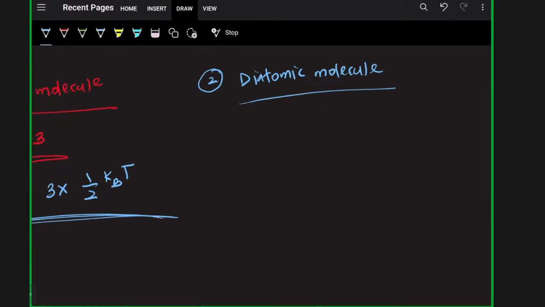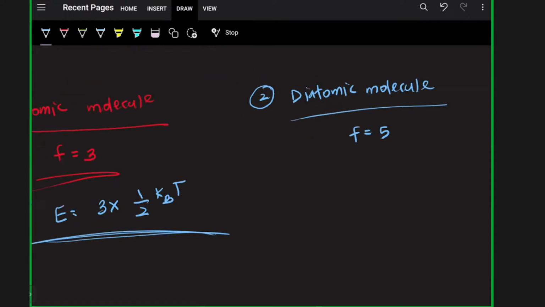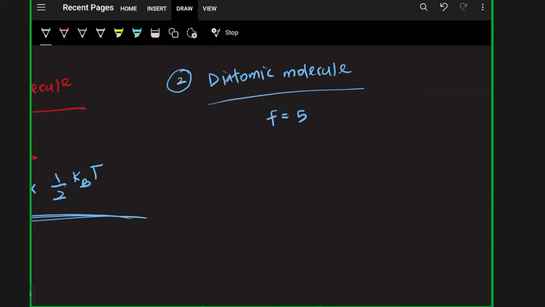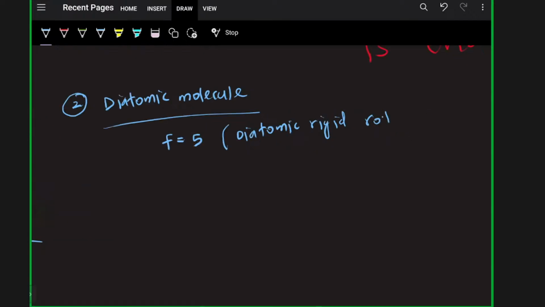Okay, this is a diatomic molecule. We have 2 types. If the diatomic molecule is a rigid rotator, the degree of freedom will be 5.